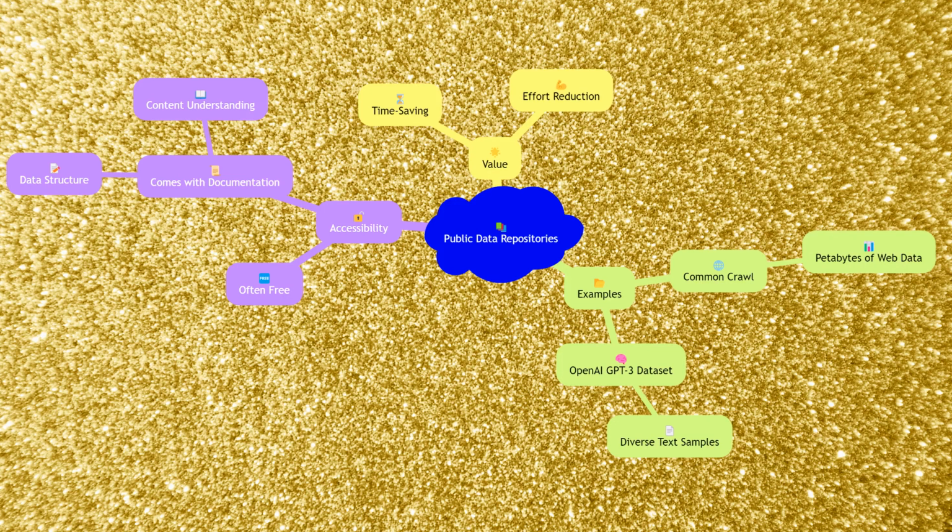Public data repositories are valuable resources for NLP practitioners. These repositories offer a wide range of datasets that can be used for training and testing NLP models. Examples include the Common Crawl, which provides petabytes of web data, and the OpenAI GPT-3 dataset, which contains diverse text samples. Public repositories are often freely accessible and come with documentation that helps users understand the data's structure and content. Utilizing these repositories can significantly reduce the time and effort required to gather and pre-process data.